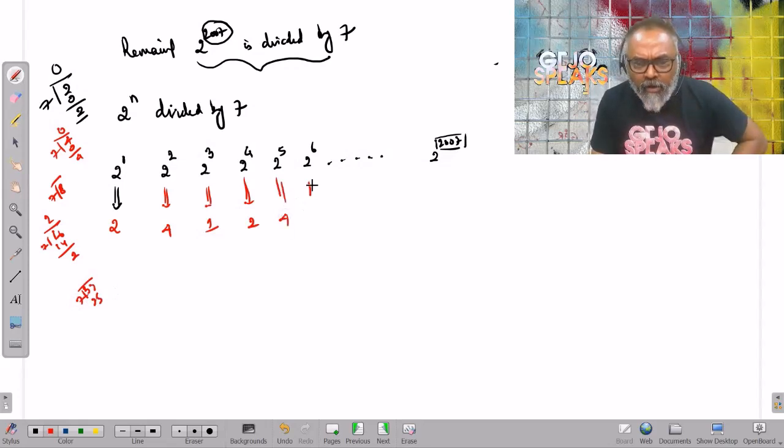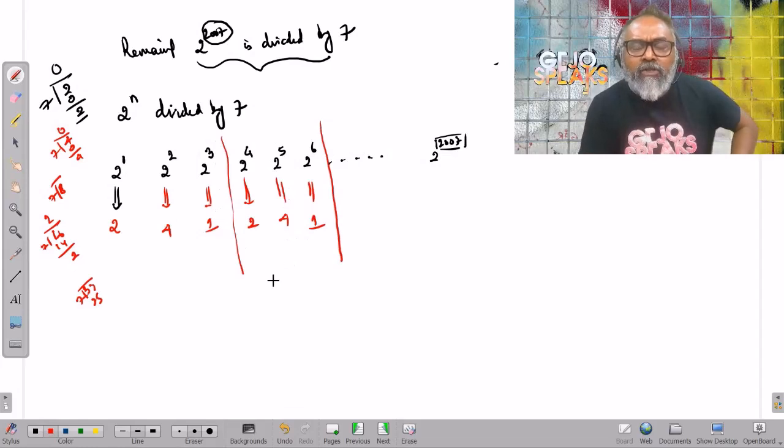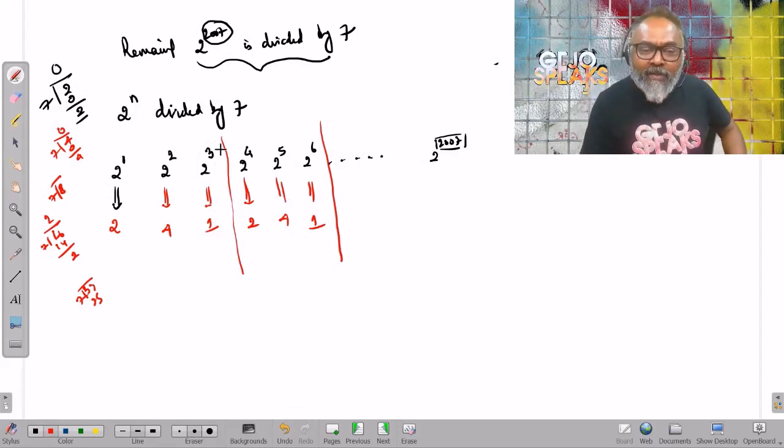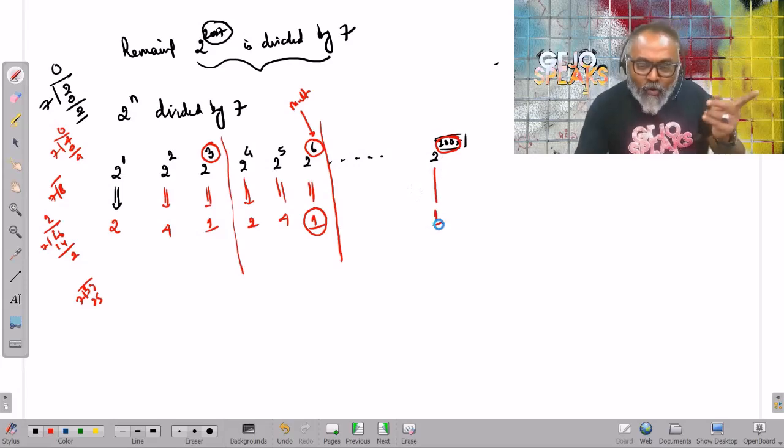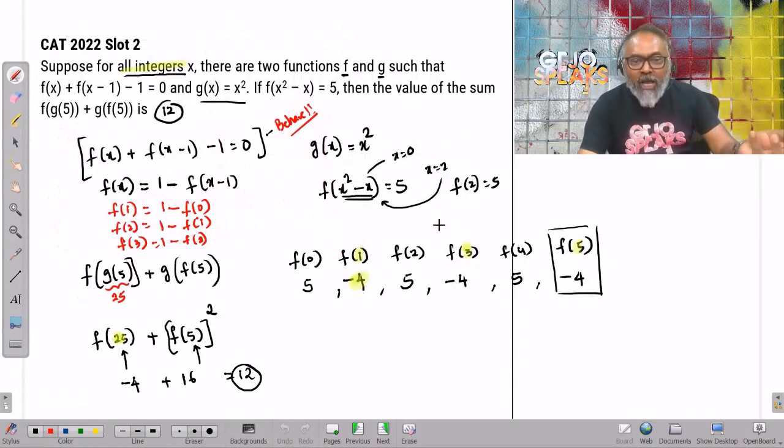Wait a minute. What's going on? There is a sequence of numbers that behave. Everywhere I can see, when the power is a multiple of 3, the answer seems to be 1. I need to find out 2007. 2007 is a multiple of 3. Therefore, this is going to fall under 1. All these are one and the same numbers behaving.